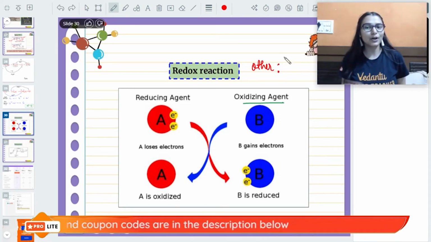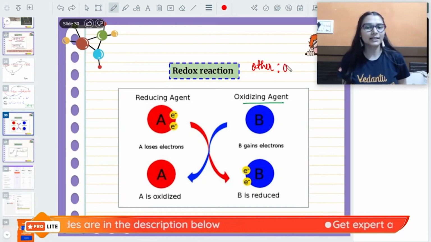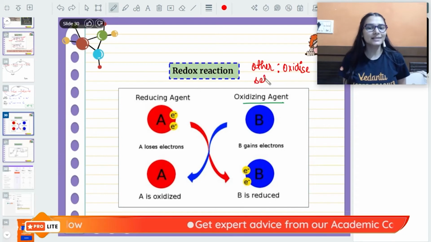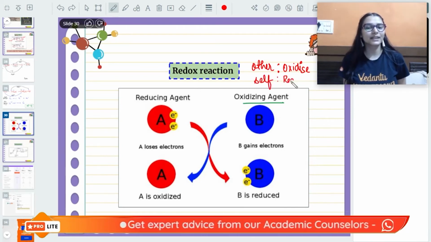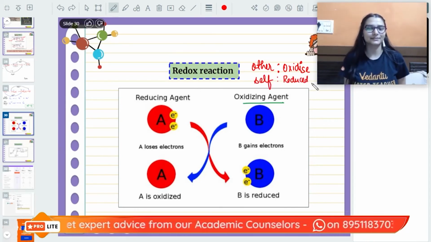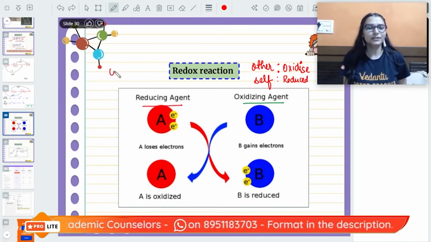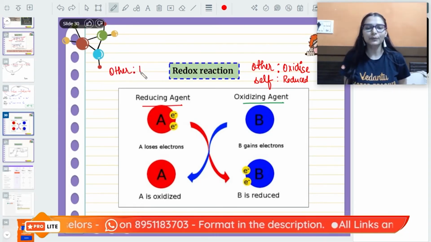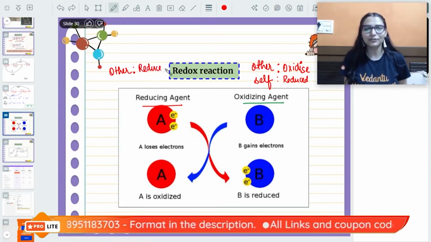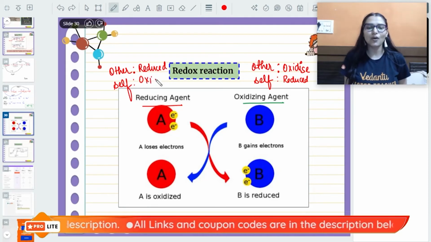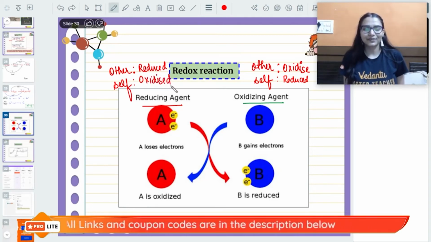So when we have an oxidizing agent, that means it will oxidize the other species and it will itself get reduced, right? And if we talk about reducing agent क्या करेगा? It will help the other species to get reduced and it will itself be oxidized.